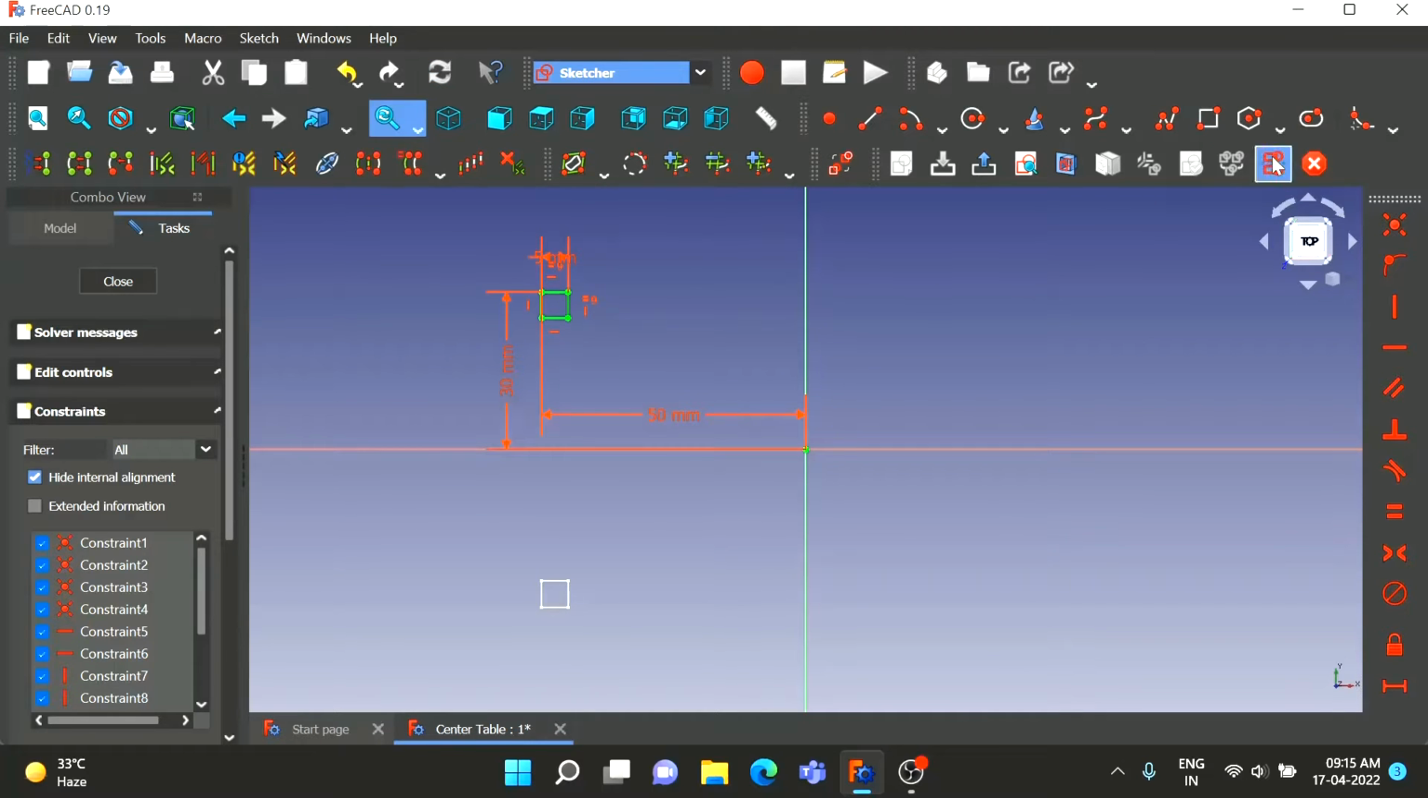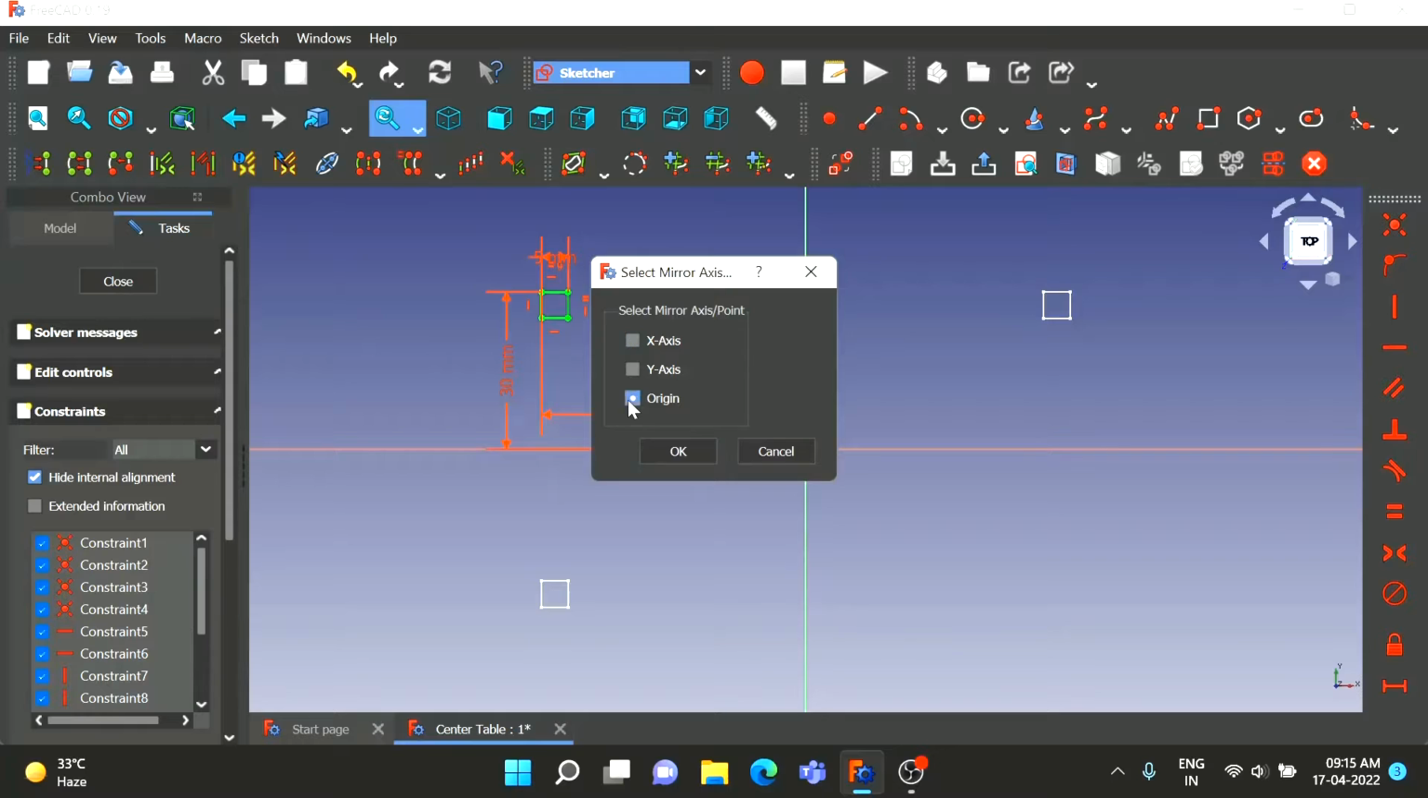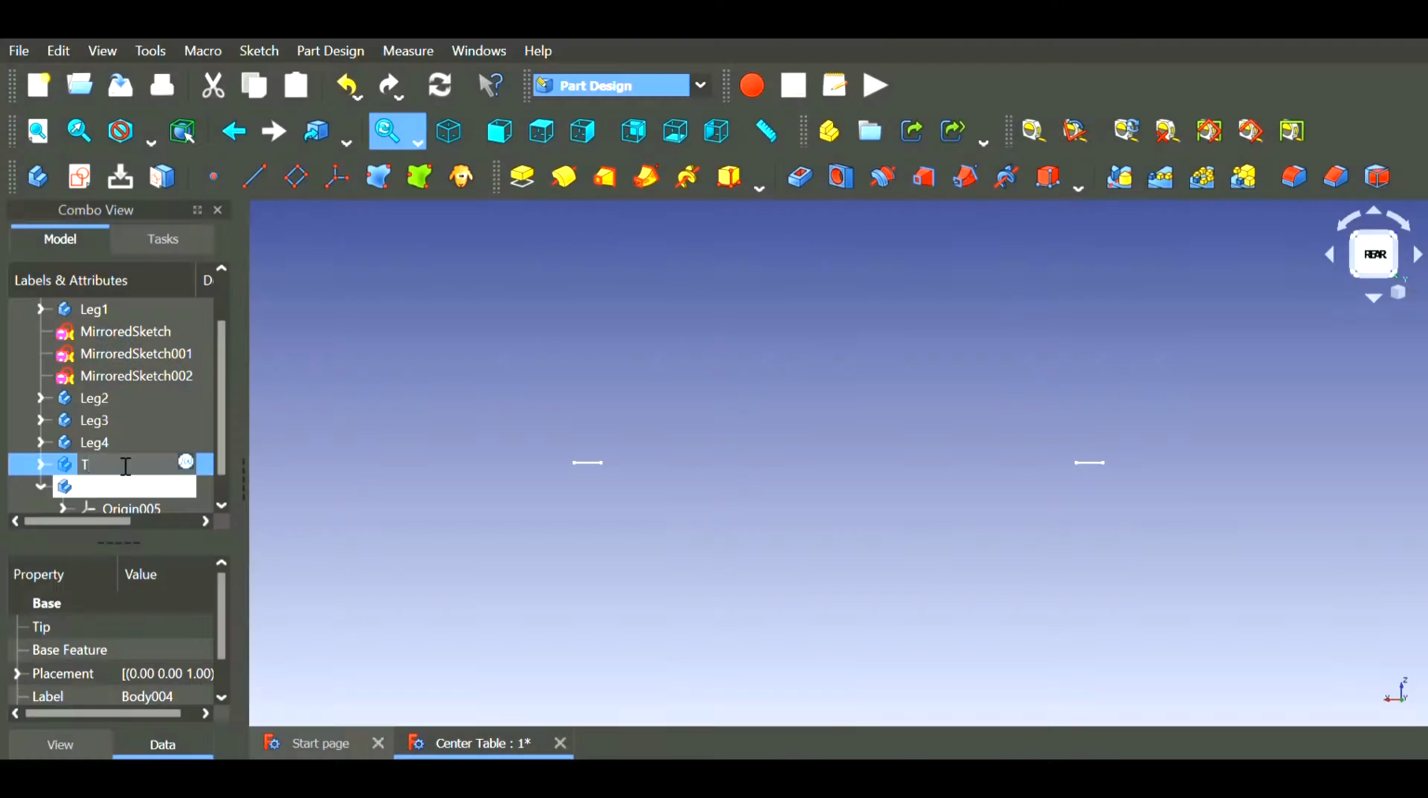Take its mirror image about x-axis, y-axis and origin. Now create 5 more bodies.